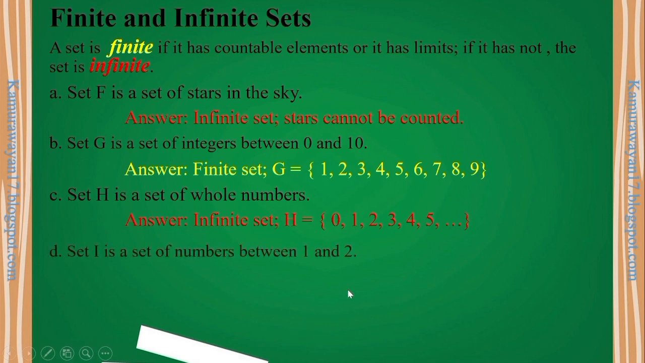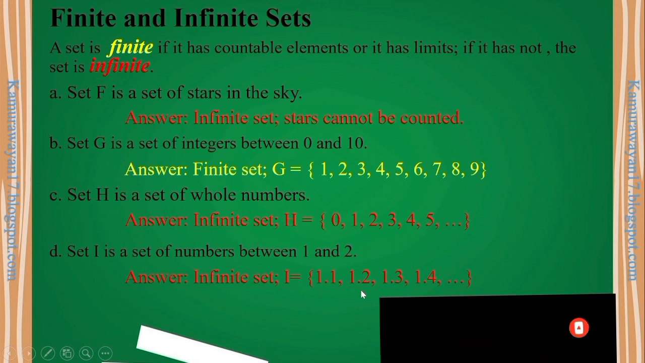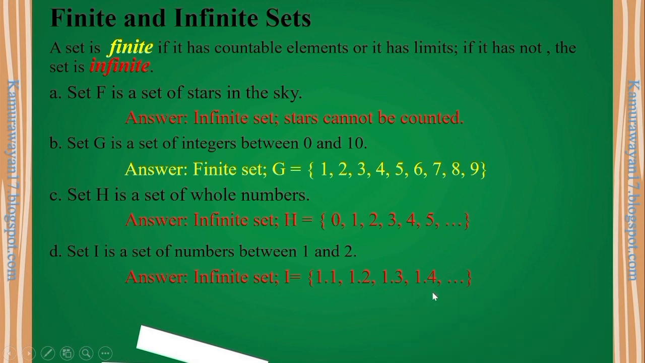Next, set I is a set of numbers between 1 and 2. So napaka ano nga yan, nasa pinakagitna lang na set of numbers. So madami-dami ito kasi we're talking about 1.1, 1.2, 1.3, 1.4. Ano nga ba susunod sa 1.9? No, that is 1.91, 1.92, 1.93. No, pataas ng pataas ng pataas. Pero madami, no, madami.